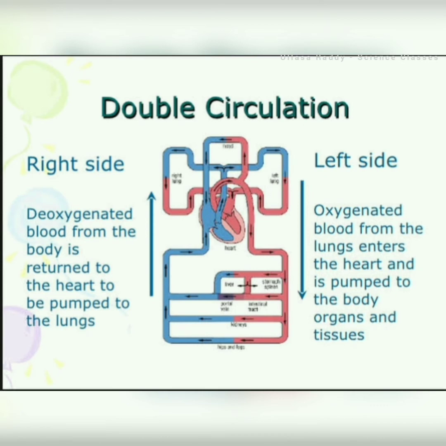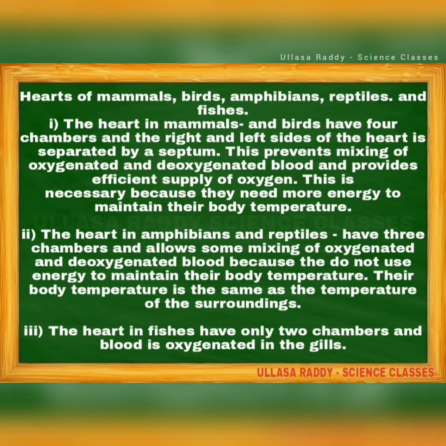Deoxygenated blood from the body is returned to the heart to be pumped to the lungs, and oxygenated blood is pumped to the body. Now the heart of mammals, birds, amphibians, reptiles, and fishes. We are going to know about the morphological features, the heart structures present in the vertebrates.